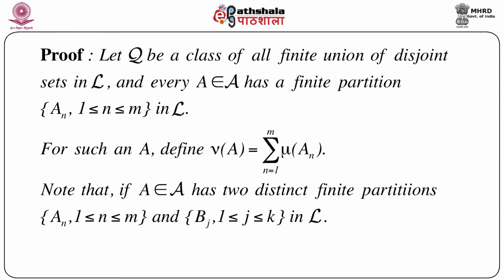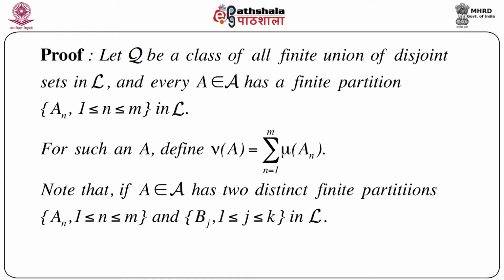Now the proof is slightly different, we have to put different arguments. So let script Q be a class of all finite unions of disjoint sets in script L. So we have a semi-algebra script L. From there we consider the different disjoint sets and consider all possible finite unions of those disjoint sets that can be formed from script L, and let us call this entire class script Q.